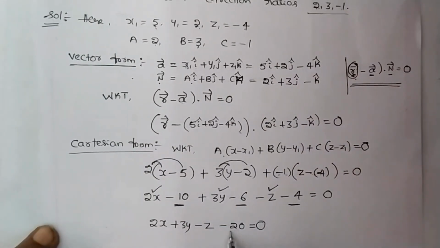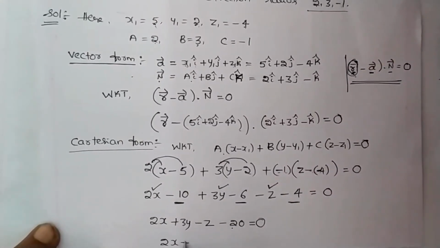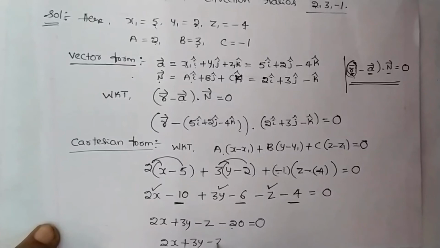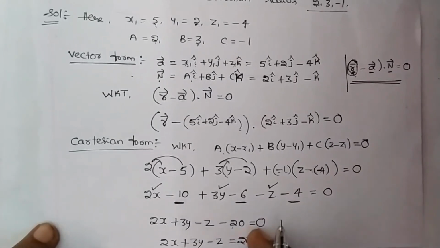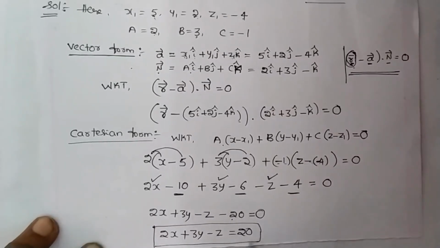You just shift this minus 20 to the right, that will be plus 20. 2x plus 3y minus z equals 20. Hence it is the Cartesian equation of a plane.